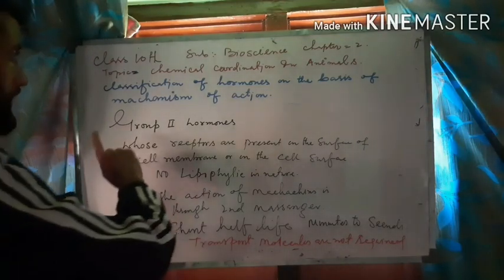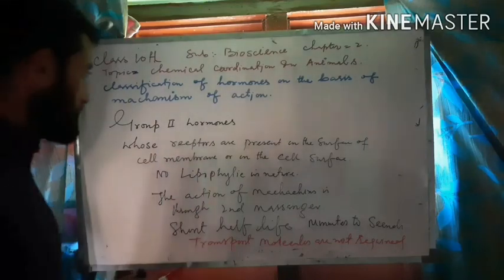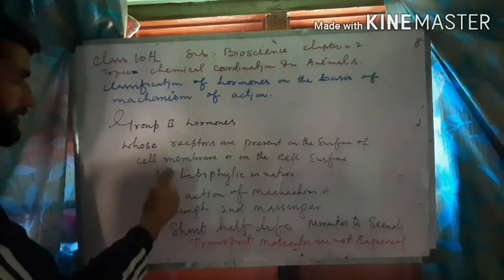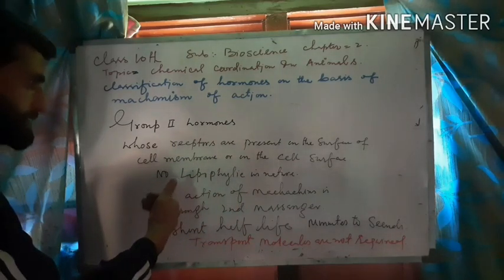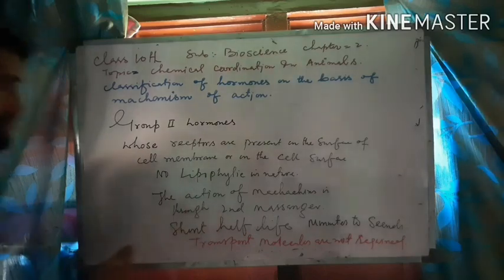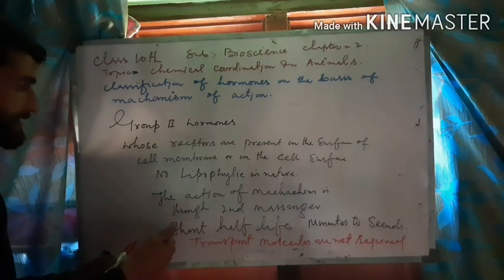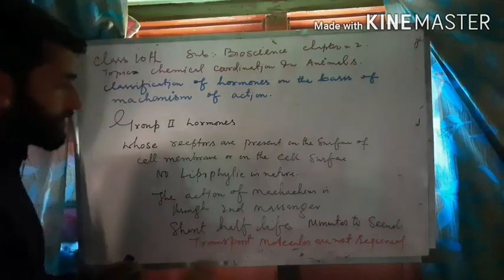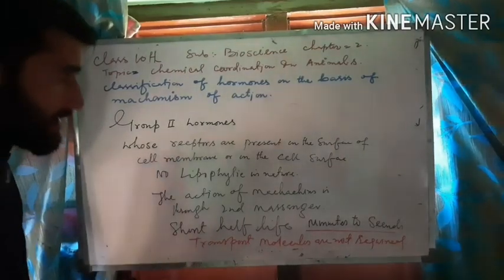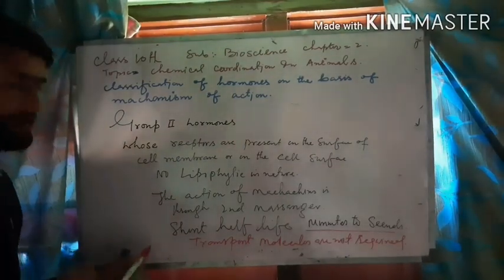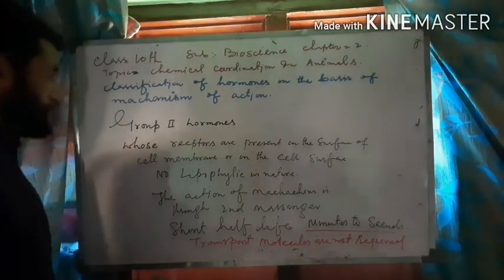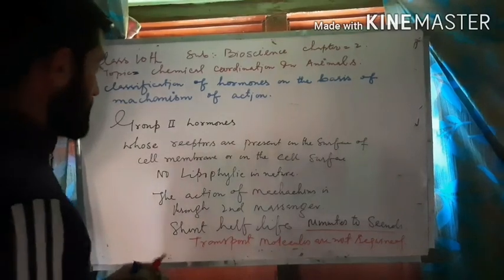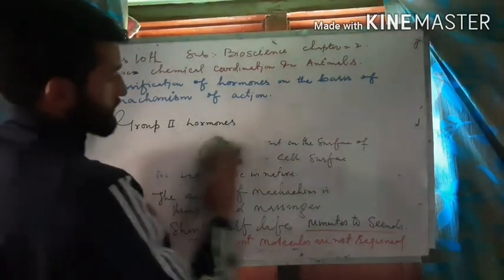So what we have learned: group 2 hormones have receptors present on the surface of the cell membrane or on the cell surface. They are not lipophilic in nature, so they cannot pass the bilipid layer of the cell membrane. The mechanism of action is through a second messenger. They generally have a short half-life, which ranges from minutes to seconds, and transport molecules are not required in the case of group 2 hormones. Group 2 hormones are further divided into the following subgroups.